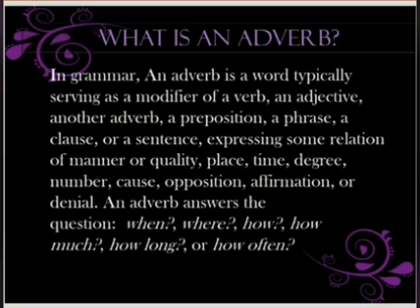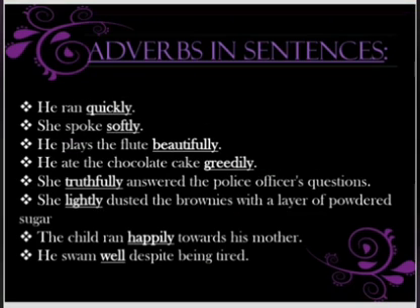So in simple words, an adverb is a modifier, or it clarifies by giving further information about the subject. So let us understand it better with the help of some examples. First example says, he ran quickly. So you can see over here there is a verb ran, and the word quickly describes the verb ran. How did he run? He ran quickly. So quickly is the adverb which modifies the verb ran.